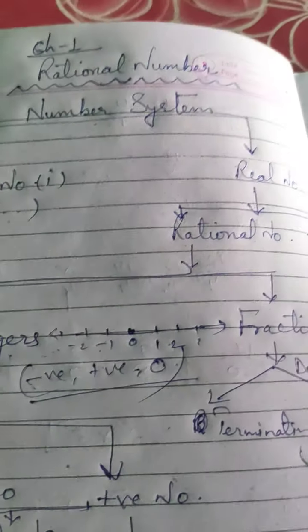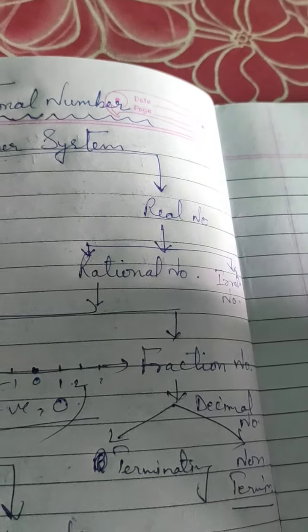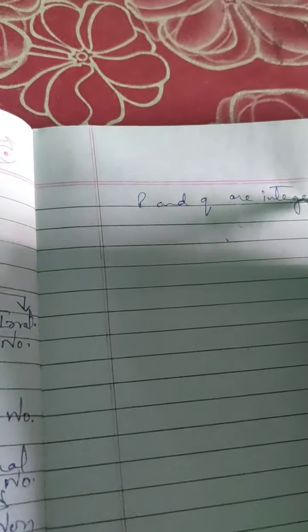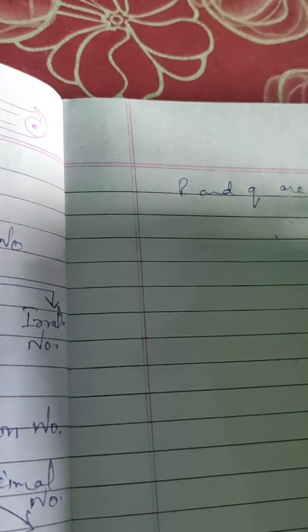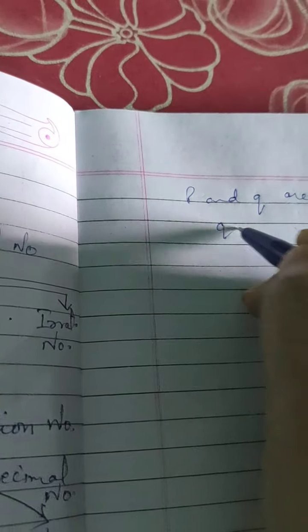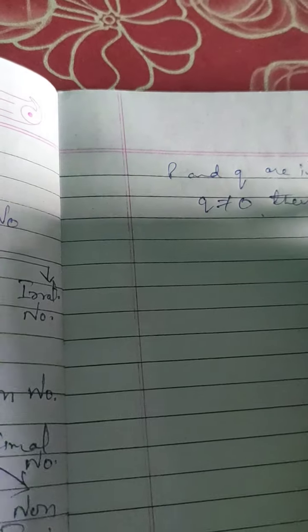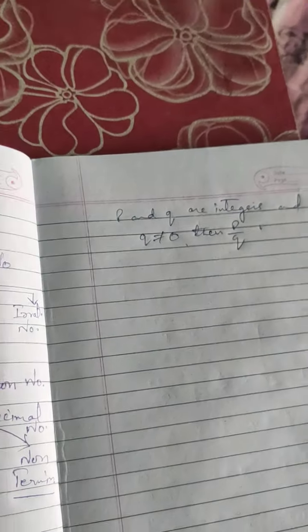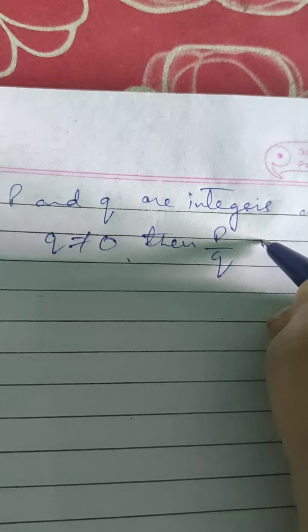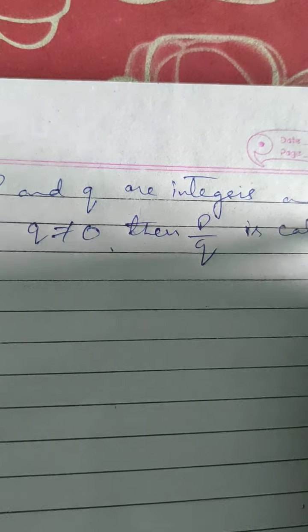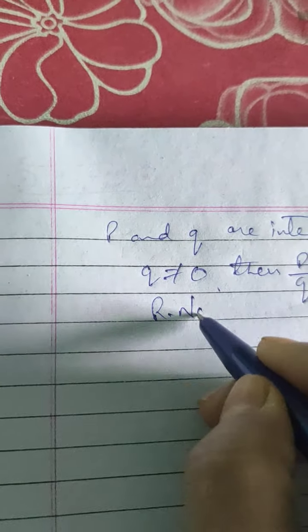So in a rational number, if P and Q are both integers and Q is not equal to 0, then P by Q is called a rational number.